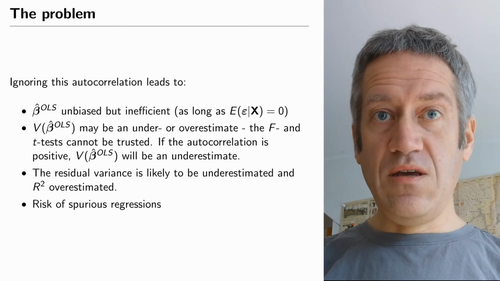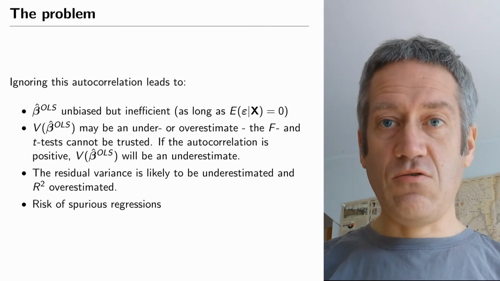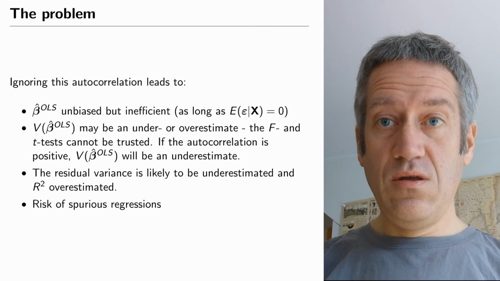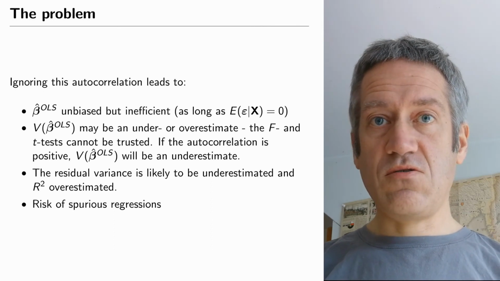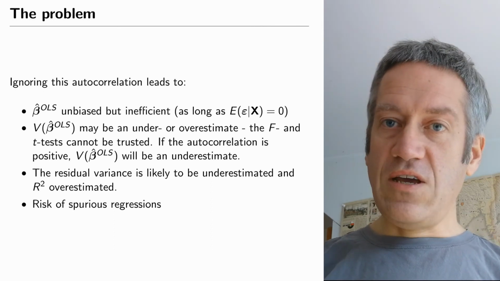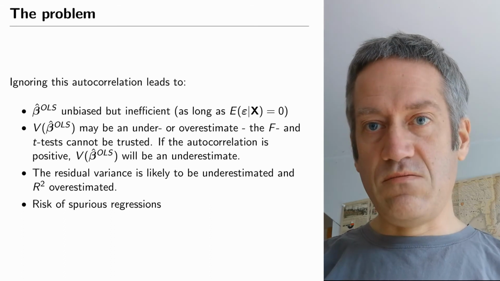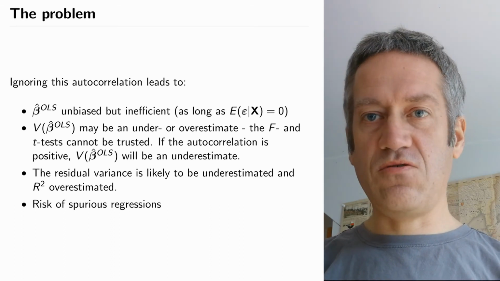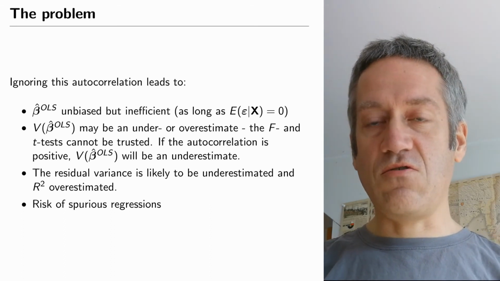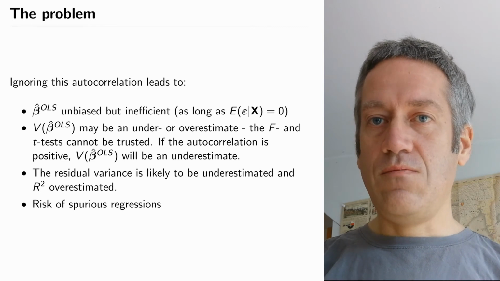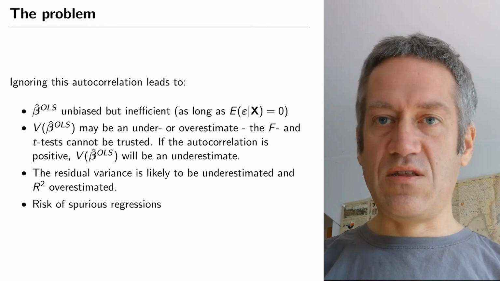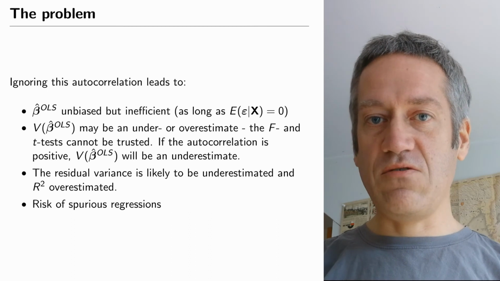And we can also not assume consistency. Furthermore, we will probably overestimate our R squared, so we overestimate the fit of the model when we ignore the autocorrelation. And when the autocorrelation is positive, which is the more common pattern, there is such a thing as negative autocorrelation, that from year on year it goes radically up and radically down. But that's of course not so common. Much more common is that the data gradually changes from year on year.